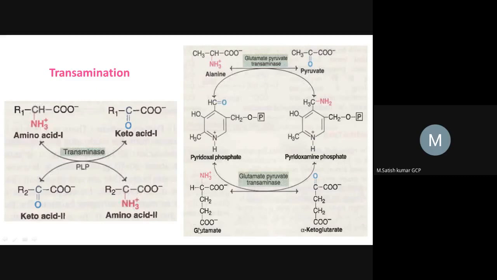Glutamate is an amino acid. Alanine is an amino acid which consists of both an amine group and a carboxylic group. In the same way, glutamate is also an amino acid which consists of an amine group as well as a carboxylic functional group. So what is happening finally here? The amine group is transferred from one compound to another compound. Here PLP is very much essential, which is a coenzyme derived from vitamin B6. If PLP is not there, the amine group cannot be transferred from one compound to another compound.